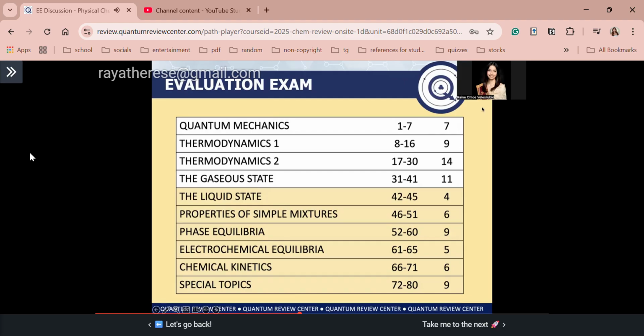Ayan. So now we are done with thermodynamics 2, guys. Okay? Medyo mahaba yun. So now let's move on to the gaseous state. For the gaseous state, guys, you also have many items. You have here 11 items for the gaseous state. So makinig. Again, guys, lumalabas sa board exam ang conceptual and solving questions on ideal gases and real gases. So dapat pay attention to the gaseous state.